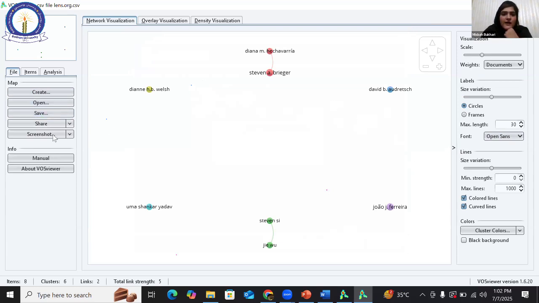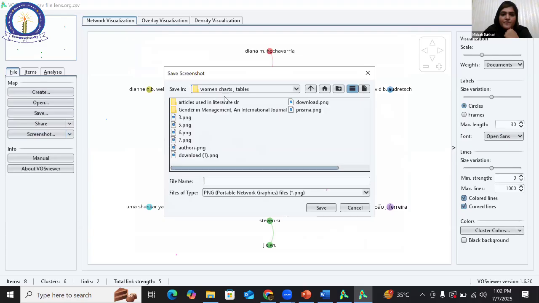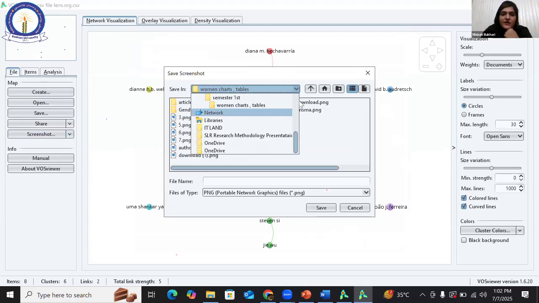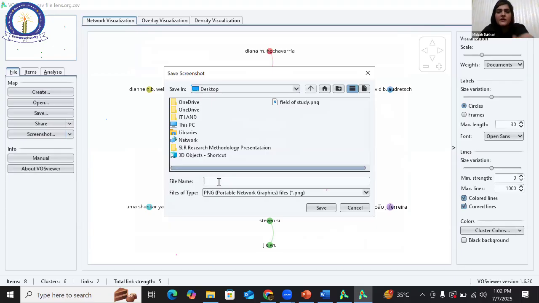Then you can take the screenshot of it and place it on the desktop. You can name it co-authorship file. And after that, you can save it.